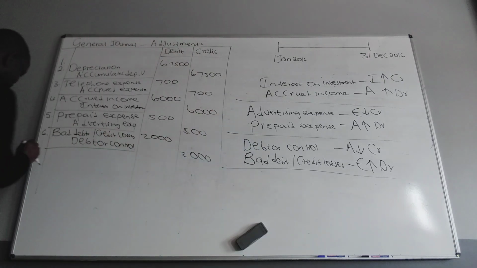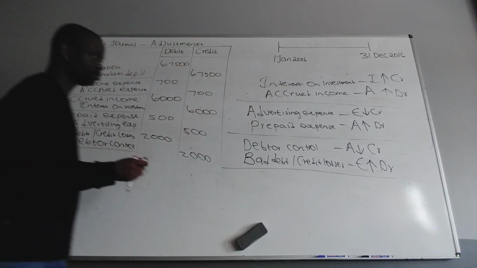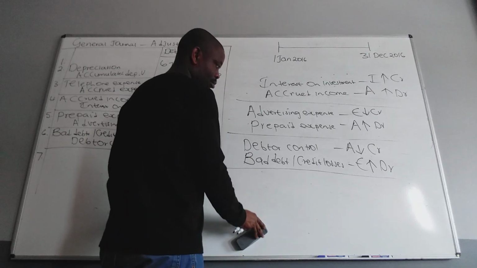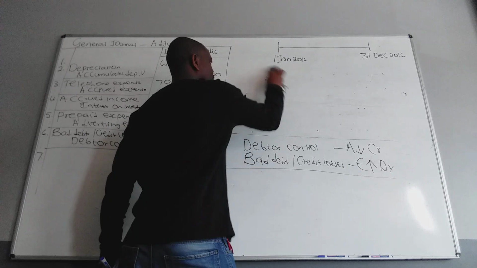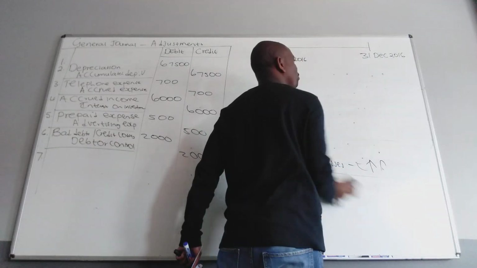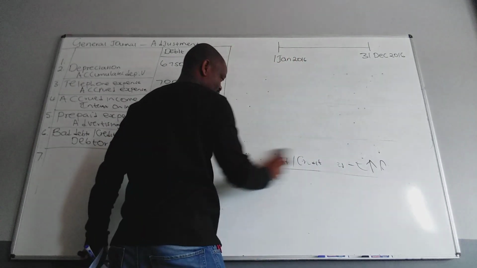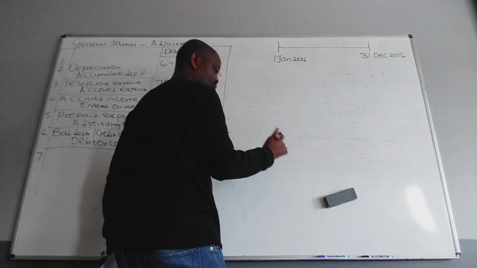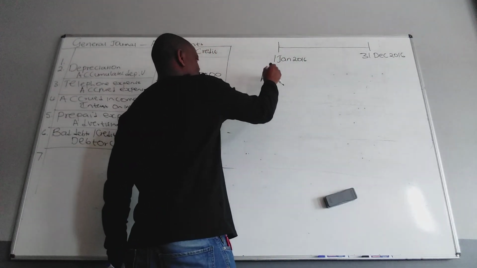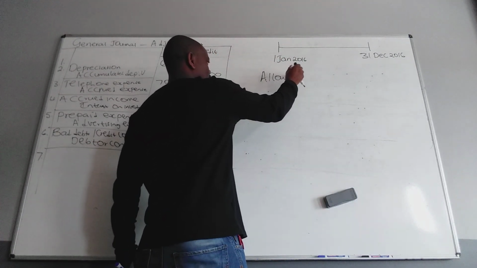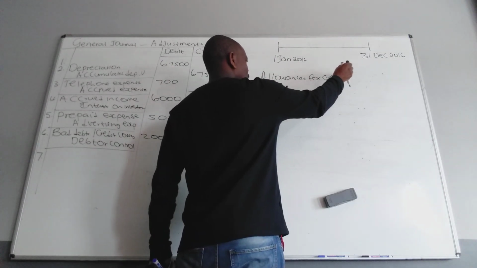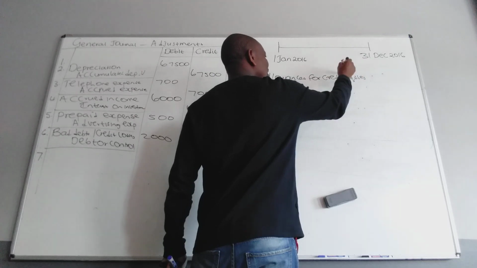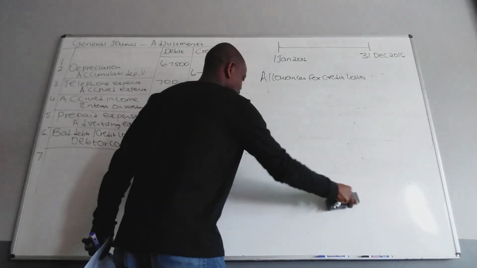Number 7. Allowance for credit losses must be adjusted to 1,000. So first you must understand what the allowance for credit losses is. Before we used to call it provision for bad debts.